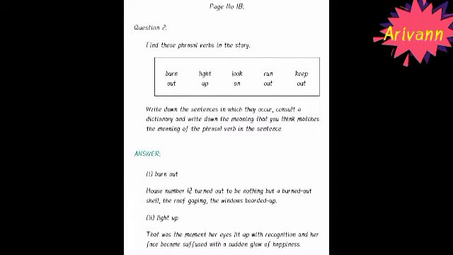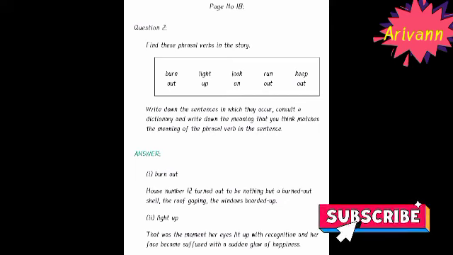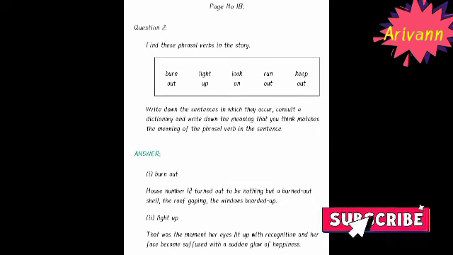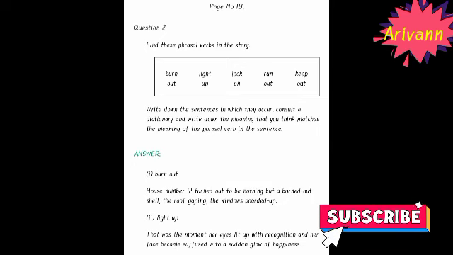Burn out. House number 12 turned out to be nothing but a burned out shell, the roof gaping, the windows boarded up. Next one is light up. That was the moment her eyes lit up with recognition and her face became suffused with a sudden glow of happiness. Like this, you have to frame a sentence with the use of a phrasal verb.